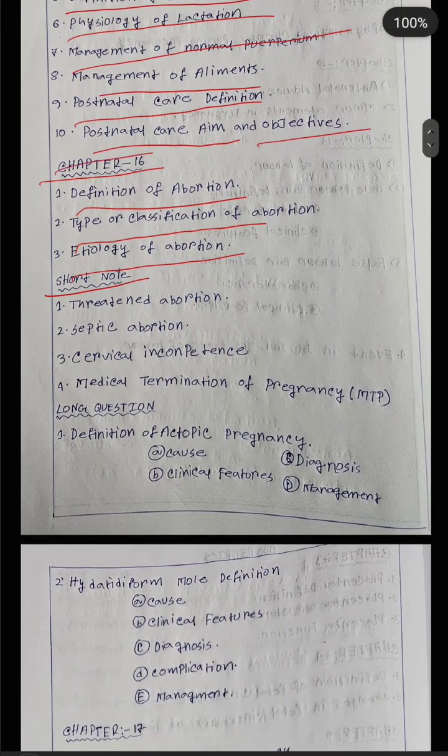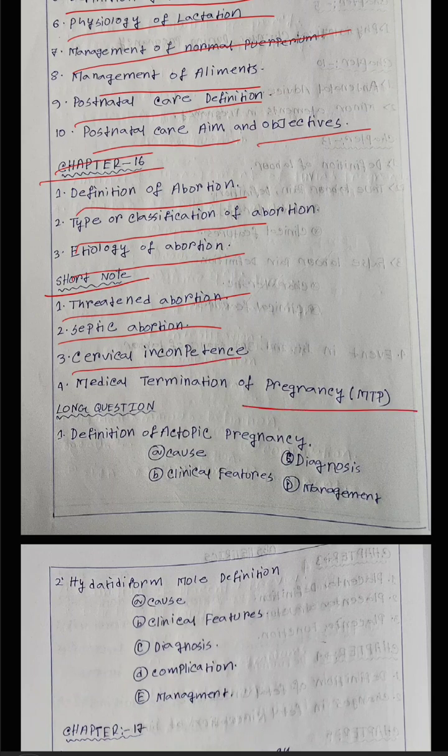Short questions, chapter 16. First, threatened abortion. Second, septic abortion. Third, cervical incompetence. Next, MTP.